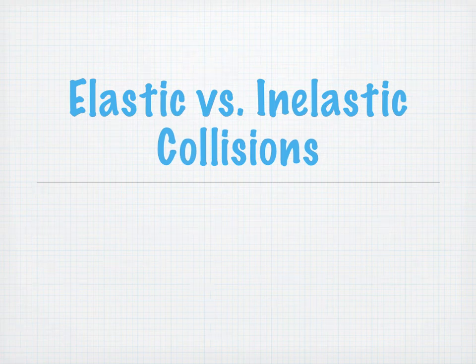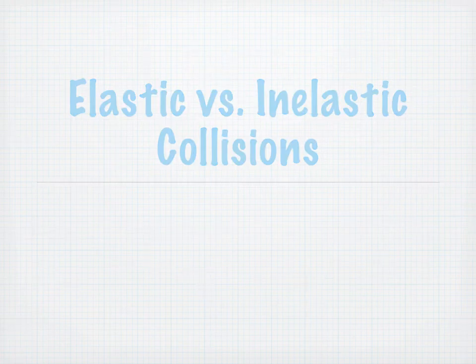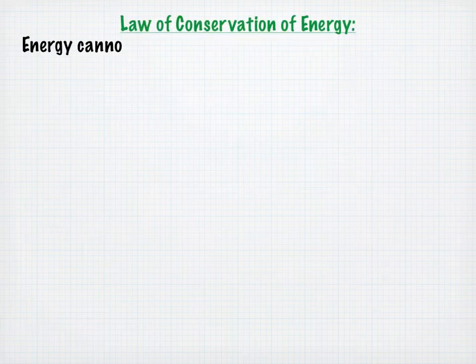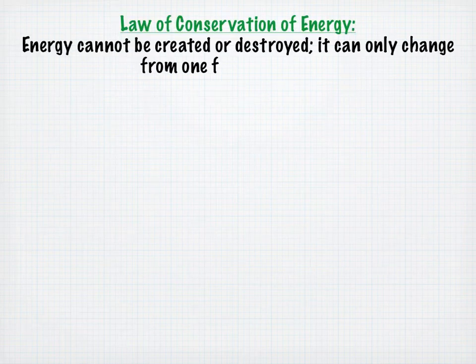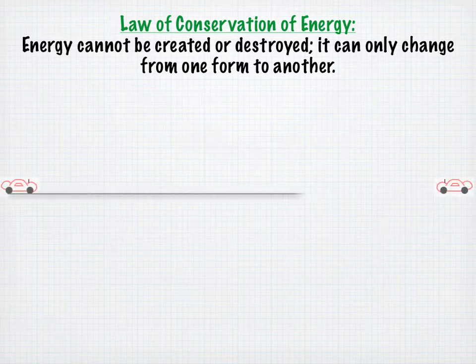Elastic versus inelastic collisions. The law of conservation of energy says that energy cannot be created or destroyed. It can only change from one form to another. In some collisions, some kinetic energy is transferred to another form of energy. Take two cars of the same mass colliding, for example.